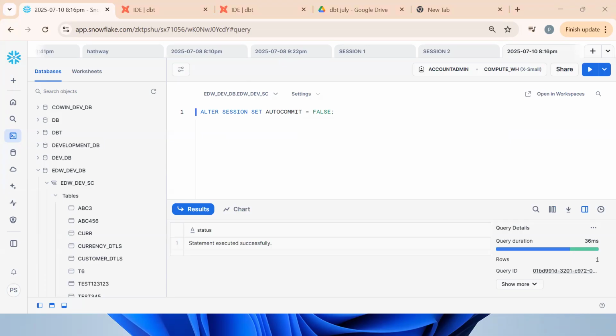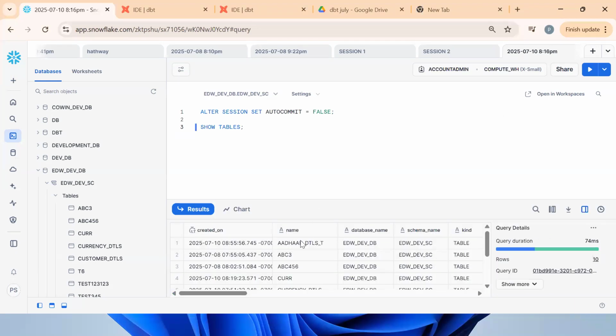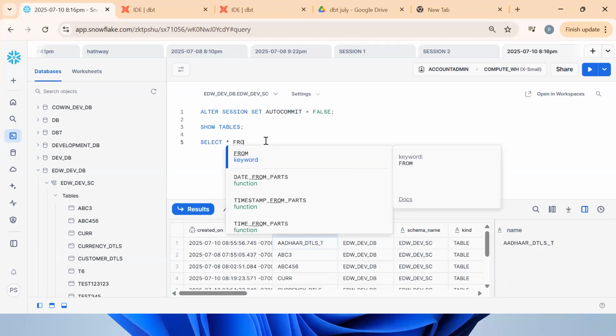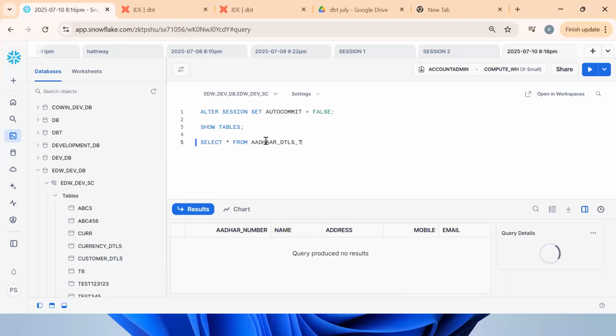See now, what happened? I have exited the statement. I forgot my table name. How to get my table name back? Show tables. Show tables, Control Enter. Okay. So how to see the data? Select statement: select star from table name.